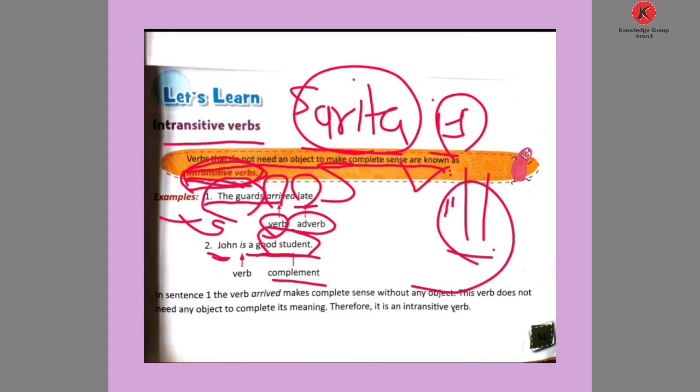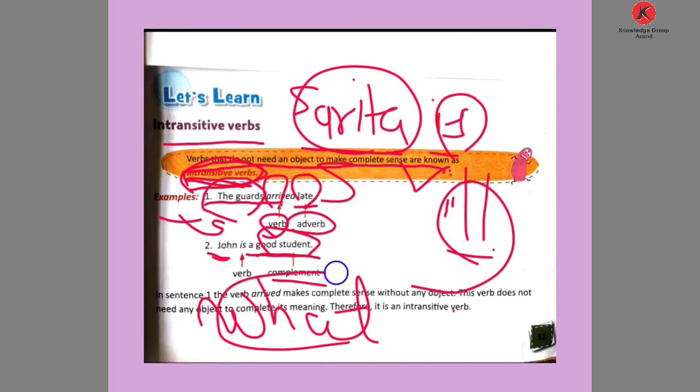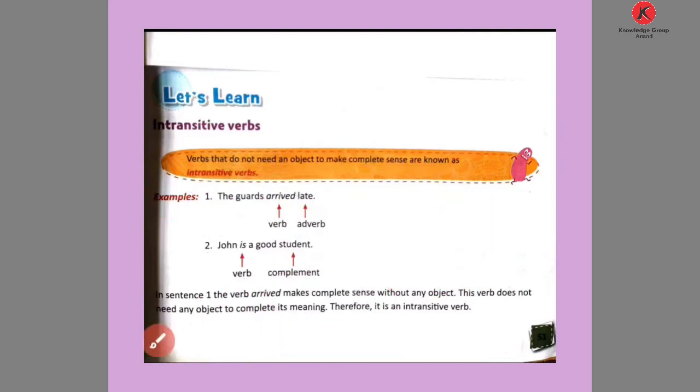So no object is used. If you want to find an object, you ask the question with what, and if you get an answer to this question, then you say that it is the object of the sentence. But in an intransitive verb, we do not need to use any object to complete the sense.